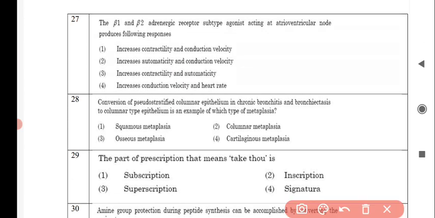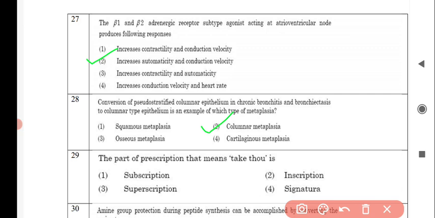The next question is: the beta 1 and beta 2 adrenergic receptor subtype agonist acting at atrioventricular node produces following responses, and the correct answer is option number 2, that is increases automaticity and conduction velocity. Next question is: conversion of pseudostratified columnar epithelium in chronic bronchitis to columnar type epithelium is an example of which type of metaplasia? And the correct answer is option number 2, columnar metaplasia.